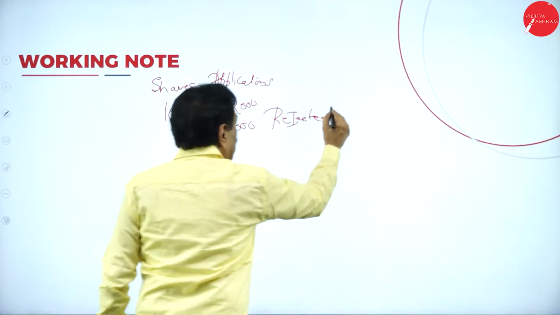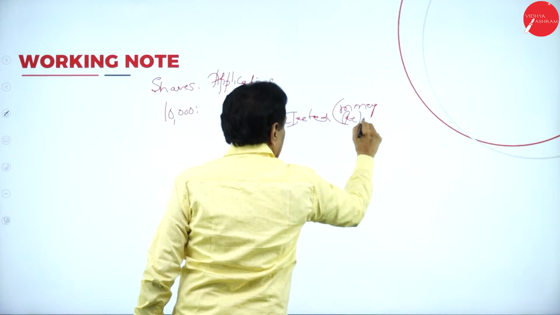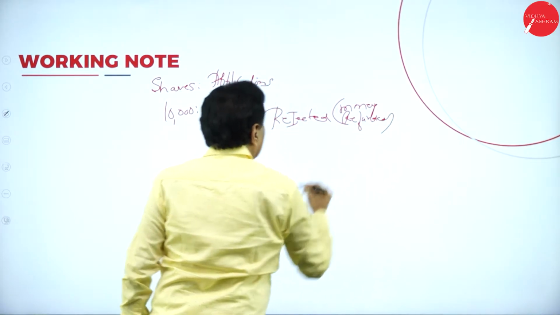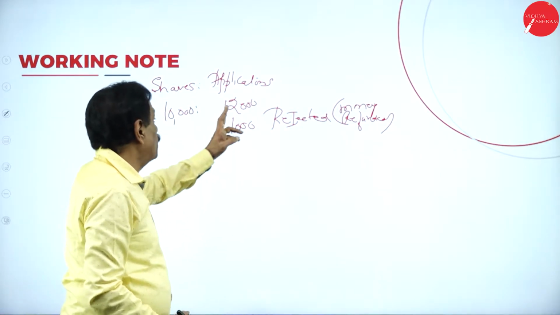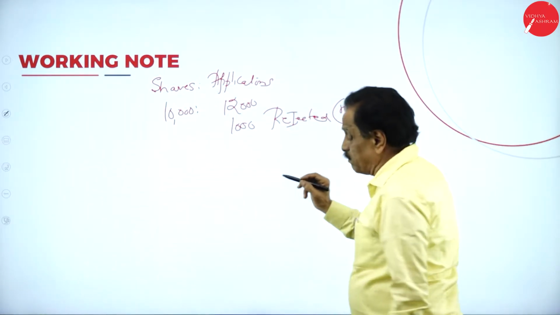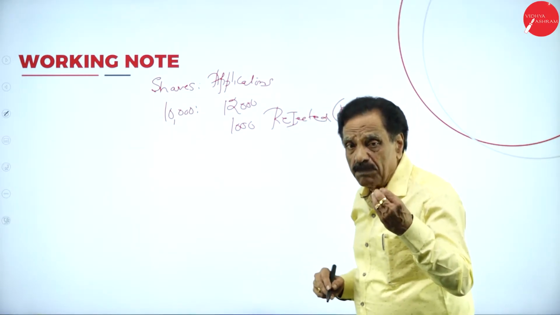And the money is refunded here. So, how many shares are there? 10,000 shares are there. How many applications received? 12,000 applications received. Out of that, how much rejected? 1,000. The money has been refunded.